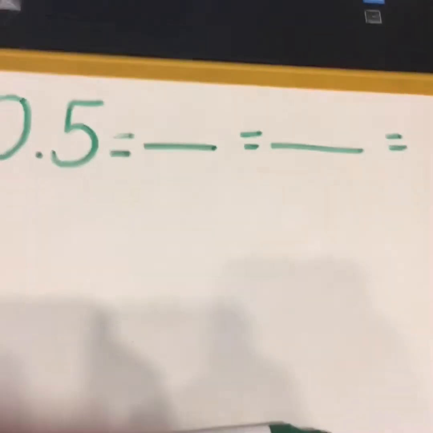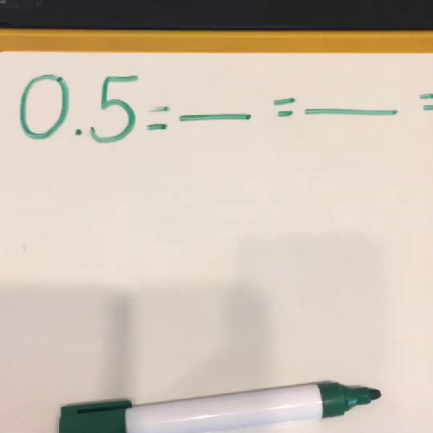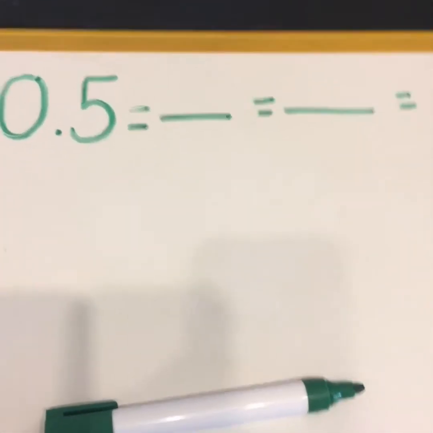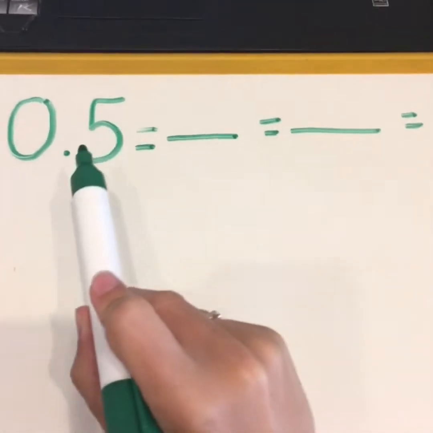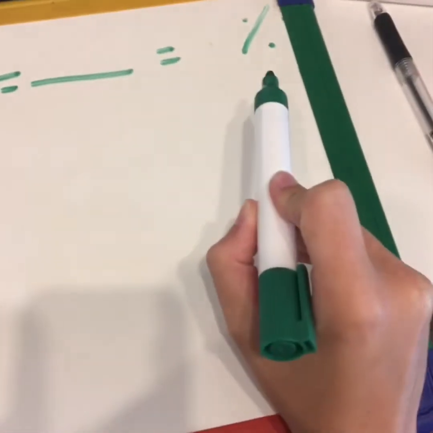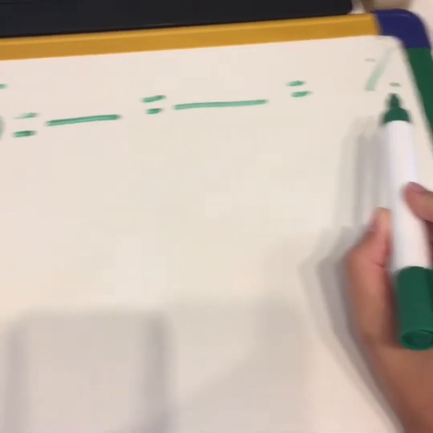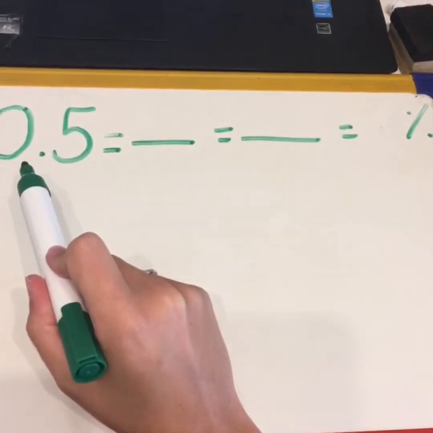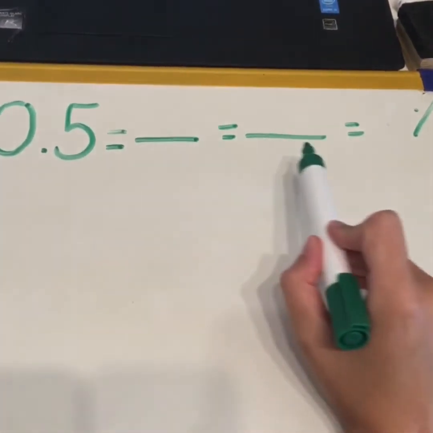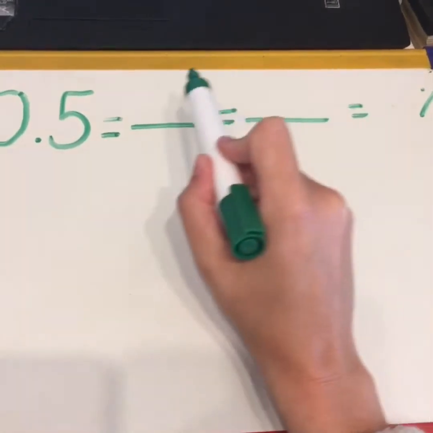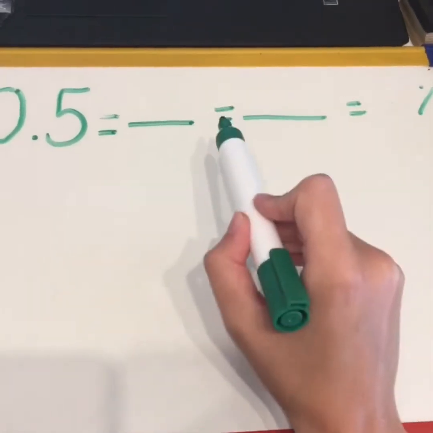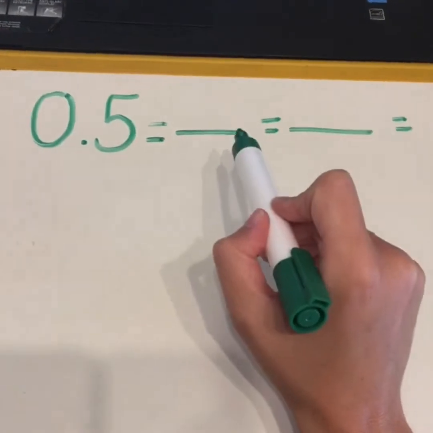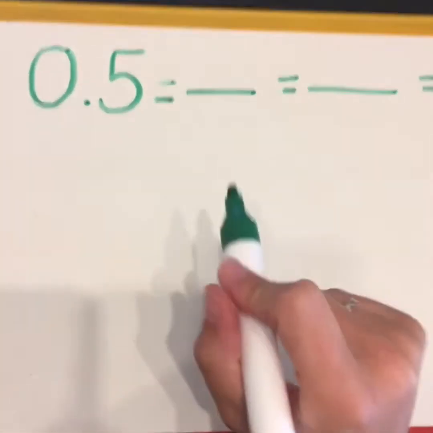Right, hopefully now we're feeling confident with changing from fractions to percentages. So now we're going to have a look at changing from decimals to percentages. Eventually you'll probably get really good at this and you'll be able to do it in your head. But for now, I like to go from decimals to fractions and then to percentages. We already know how to do this bit, so now we just need to remember how to do decimals to fractions, which we should be fine with.